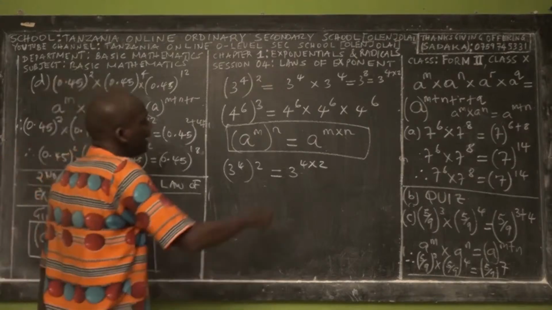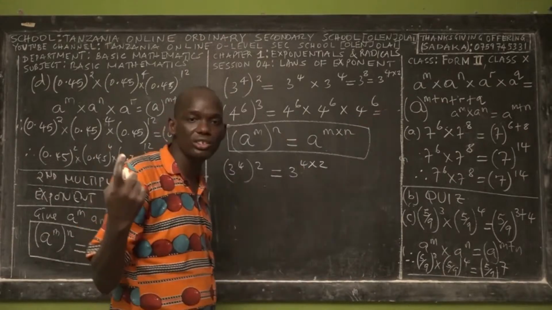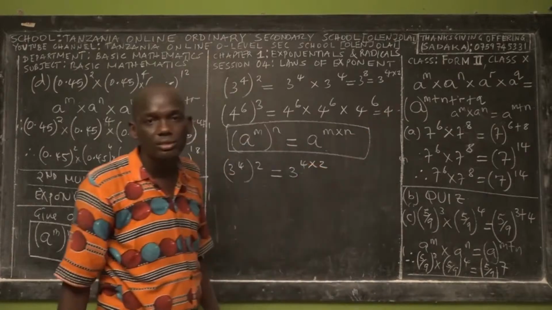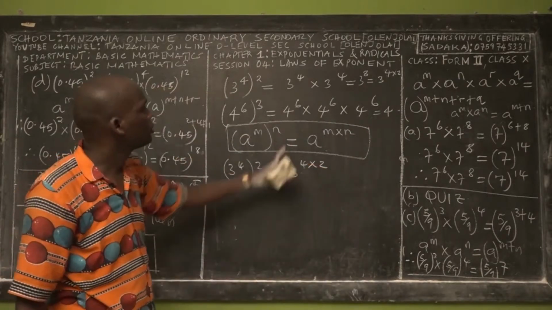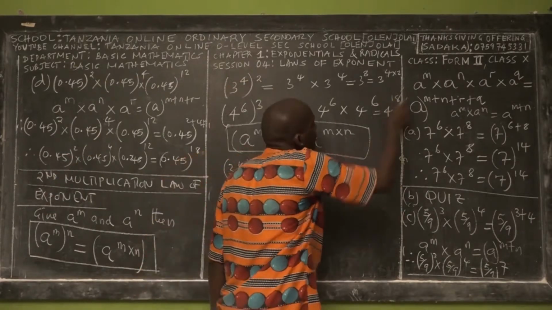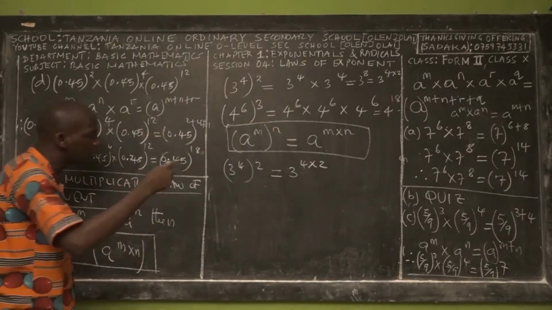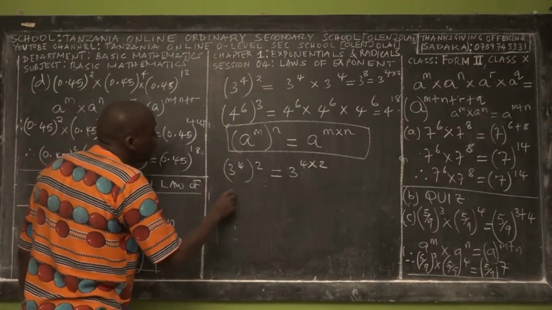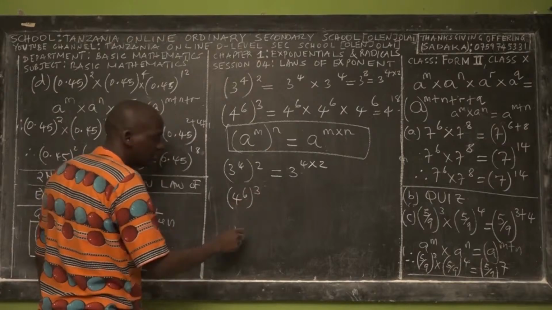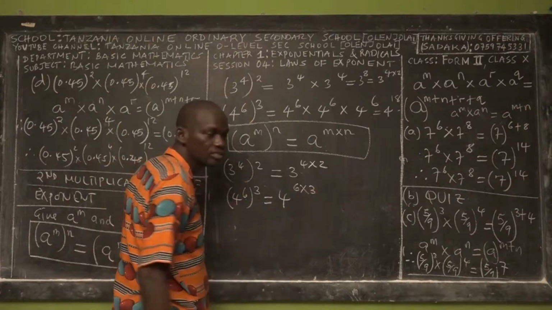Similarly, if you're applying the multiplication law for this case, how many bases do you have? 1, which is 4. How many exponents do you have? 6, 3 times. So 6 plus 6 plus 6 is equal to 18. So this is 4 power 18, by using the first law of multiplication. By using this law, we have 4 power 6 power 3, which is equal to 4 power 6 times 3.